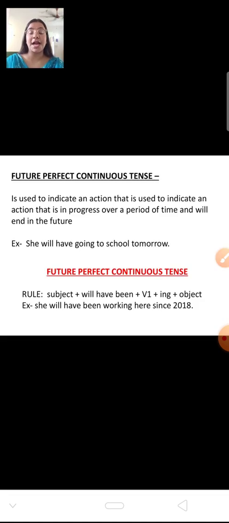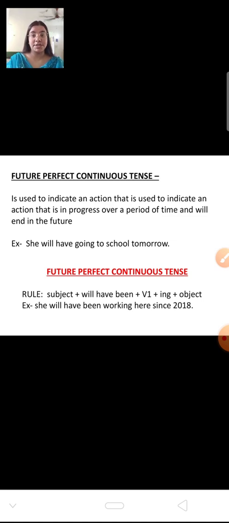Now at last comes future perfect continuous tense. Future perfect continuous tense is used to indicate that an action that is in progress over a period of time will end in the future. That is, the work which started in the past and continued in the present will come to an end in the future. And the sentence is: she will have been going to school tomorrow.